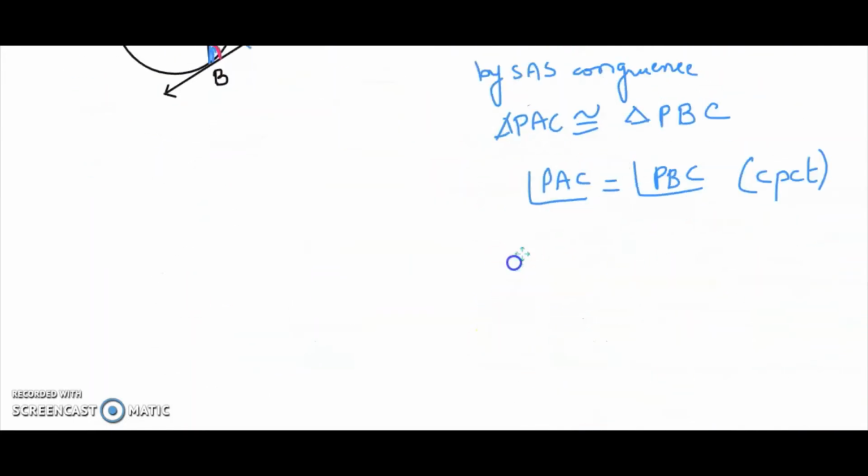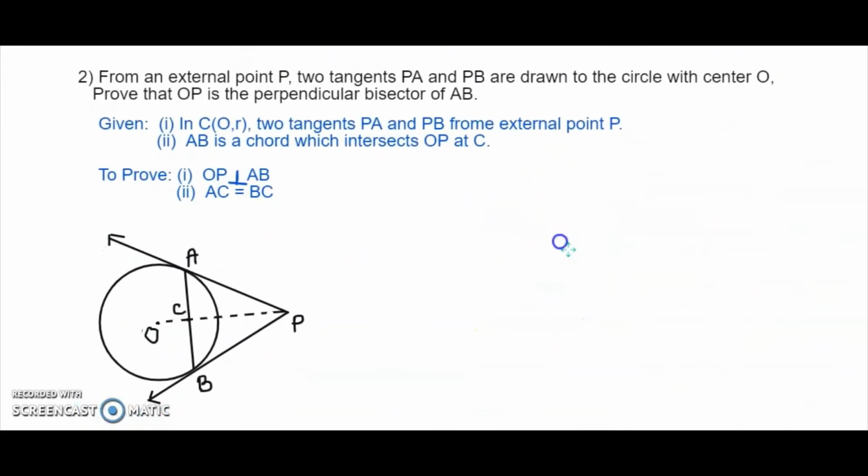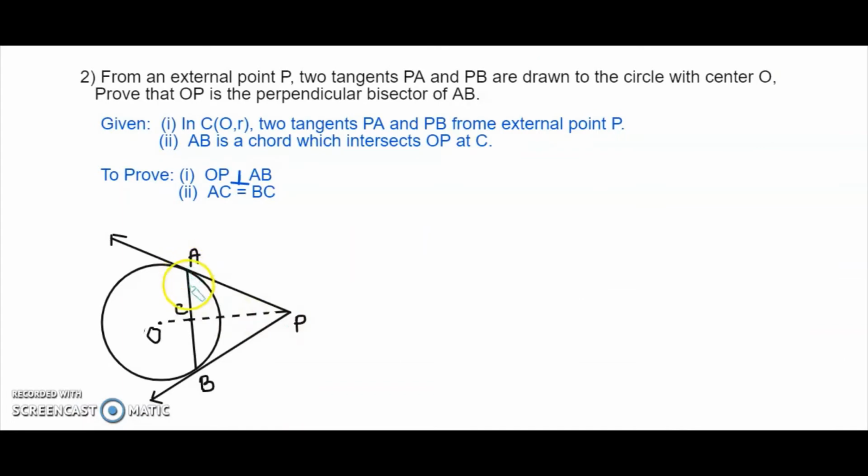Yes. Same logic we are using to prove that AB is being bisected by line OP and it is perpendicular. So as you can see here, we have to prove OP is perpendicular to AB, and AC equals BC. We've already done the theorem in 9th standard, but we are not going to use that. We have to use the tangent concept. So let's start with the